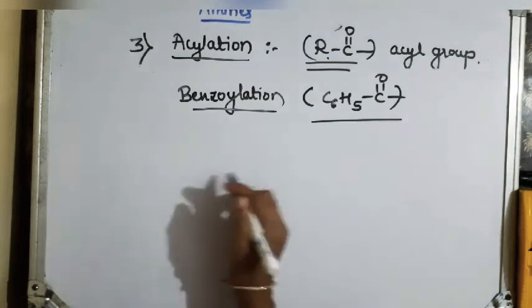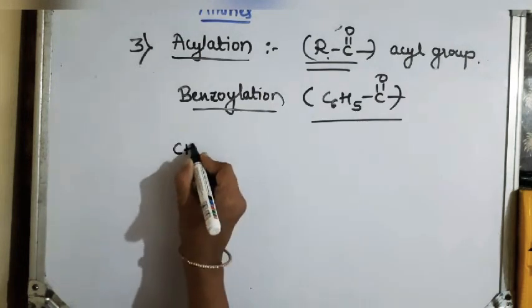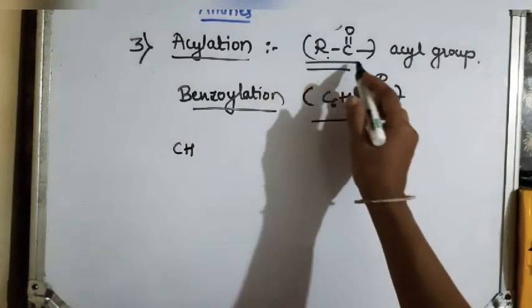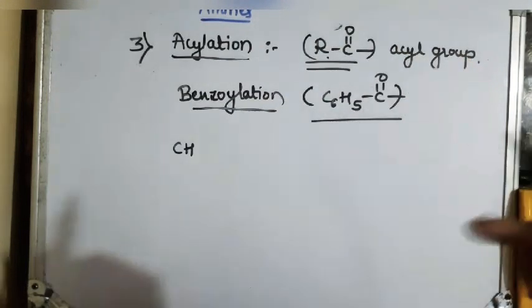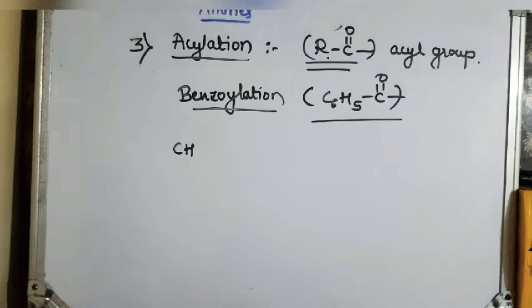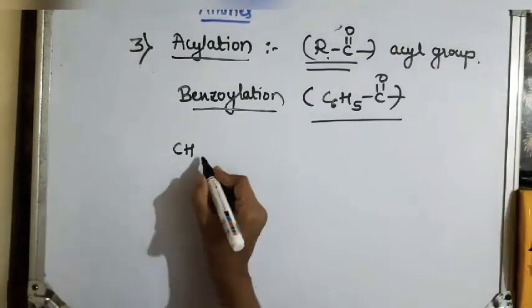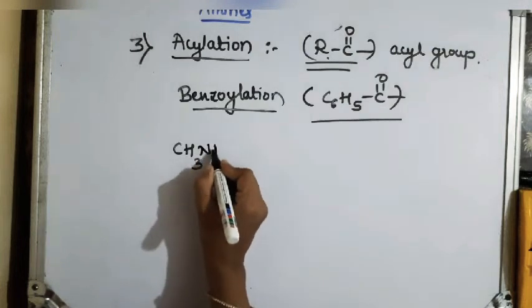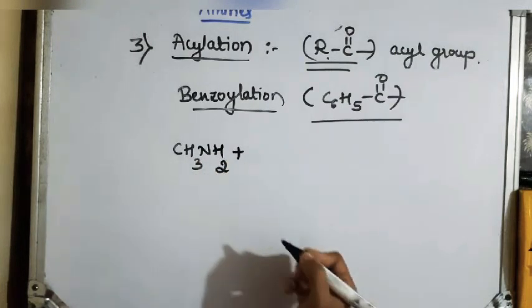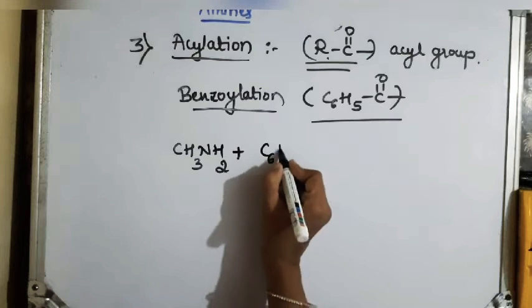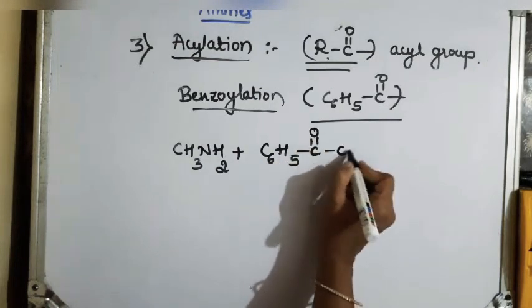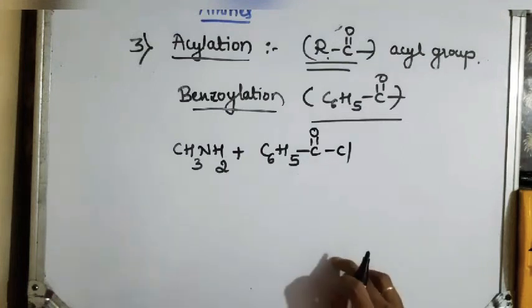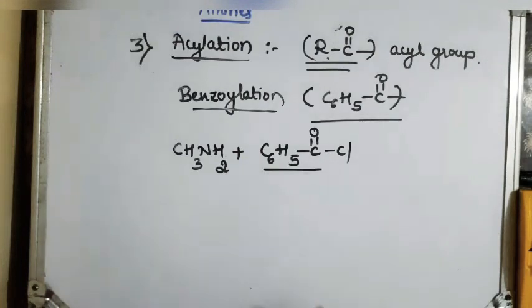So for this benzoylation, instead of the acid chloride CH3COCl, we have to take C6H5COCl. Instead of using acetyl chloride, we have to use benzoyl chloride. For example, if I take methylamine as the amine, and in the acid chloride we have benzoyl chloride, here the benzoyl group is present.